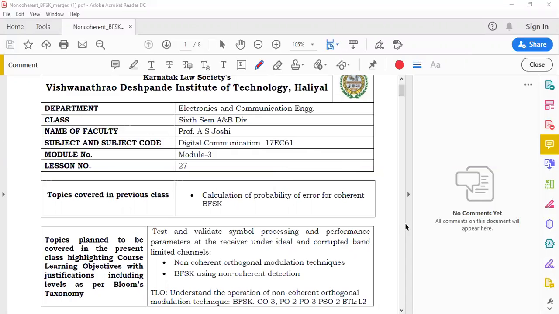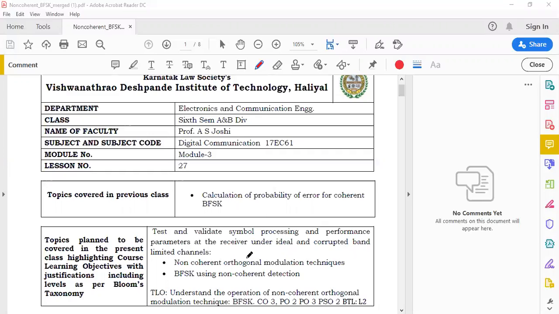In the previous lecture, we have studied calculation of average probability of symbol error for binary frequency shift keying technique. As we know, probability of symbol error is one of the important parameters in the selection of a particular digital modulation technique. It means while selecting a digital modulation technique, probability of symbol error is one of the performance parameters.